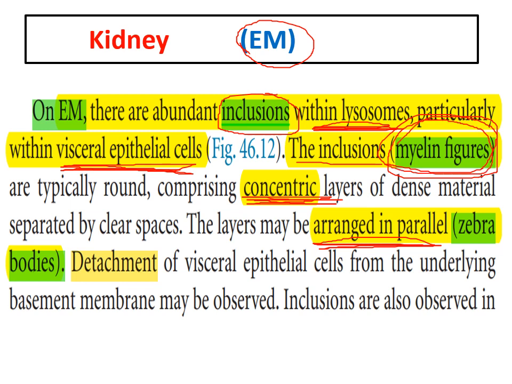If they are arranged in parallel arrays, they are called zebra bodies. Also, we can find detachment of the visceral epithelial cells from the underlying basement membrane.